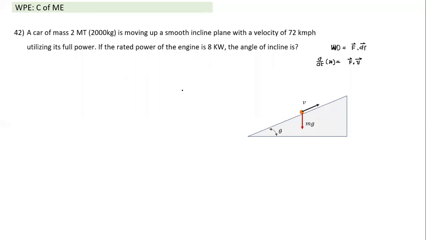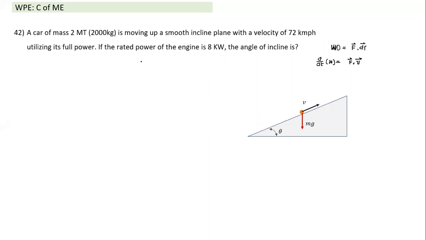Let's identify how the work is being done. If you visualize this car on the inclined plane, you need to find the angle of inclination theta in radian. We depict the car like a dot, moving up the slope with velocity v. What are the forces acting? When it moves up, gravity is doing work. Of course, the gravity force is acting and there's a displacement. So the rate at which gravity is doing work is the dot product of gravitational force and velocity, that is, work done by gravity per unit time.